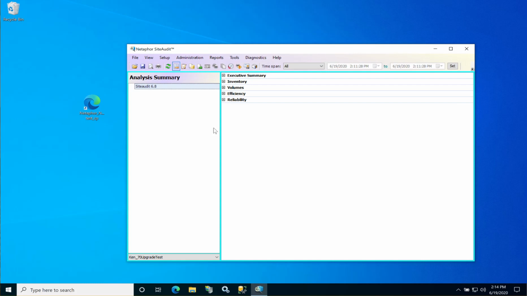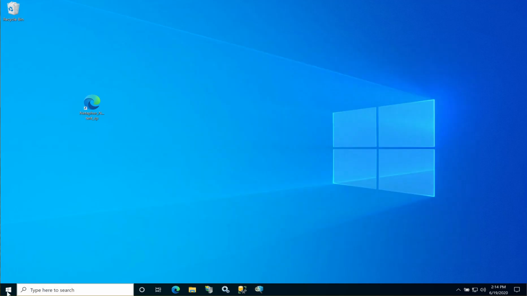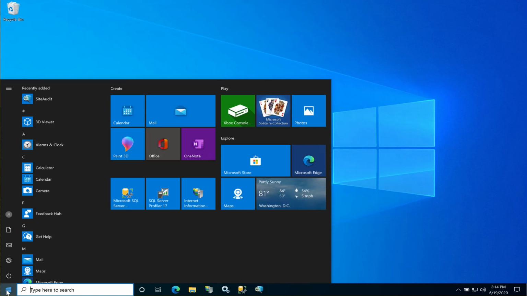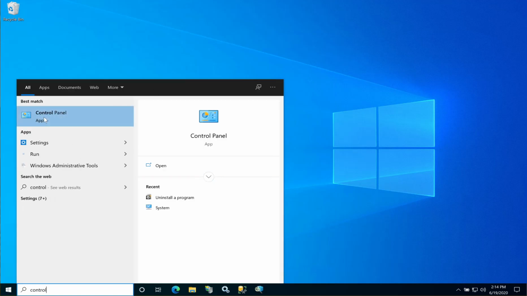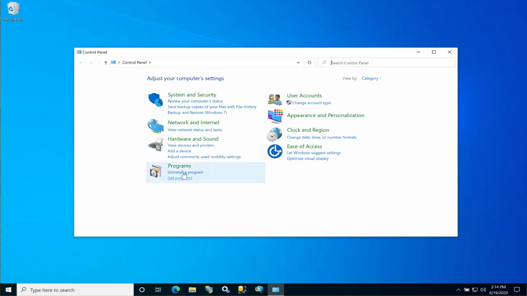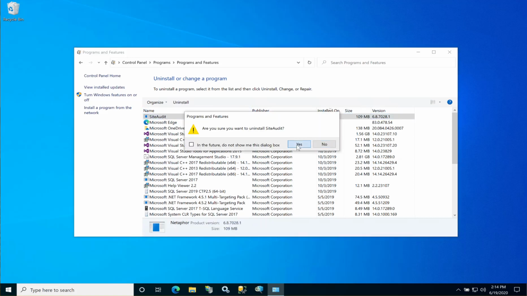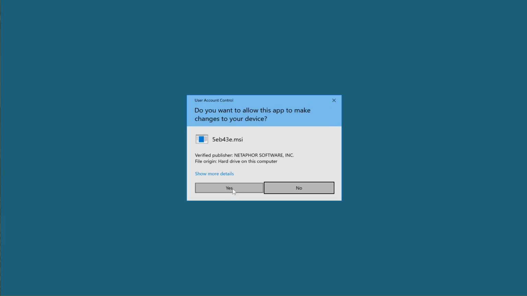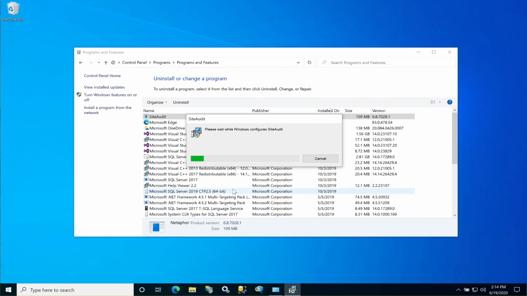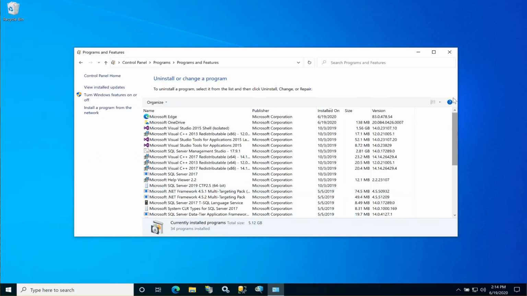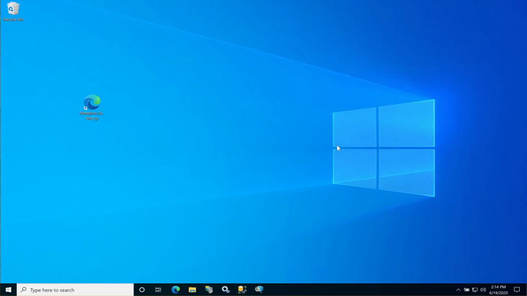So the first thing you'll want to do is to close your SiteAudit Viewer, and then go to your Windows Control Panel, uninstall program, and uninstall SiteAudit. Okay, it's gone. So now what we're going to do is install the SiteAudit, what we call control panel, and